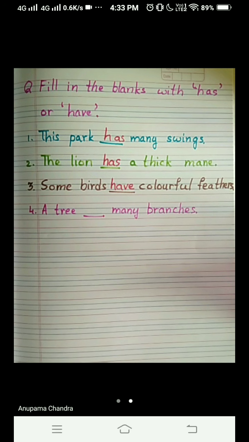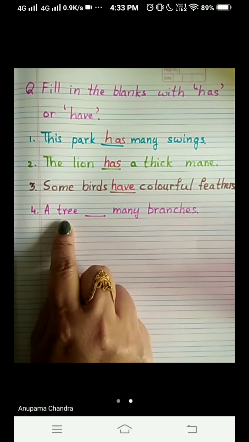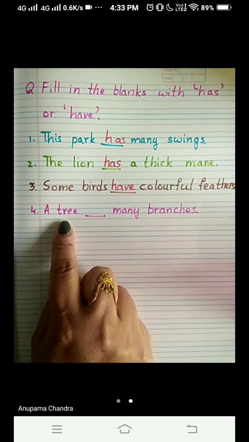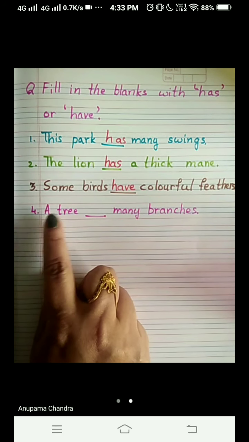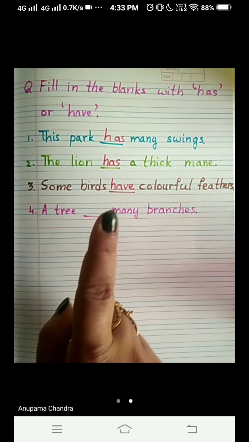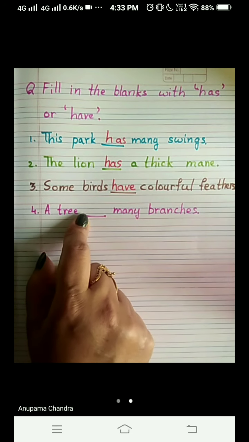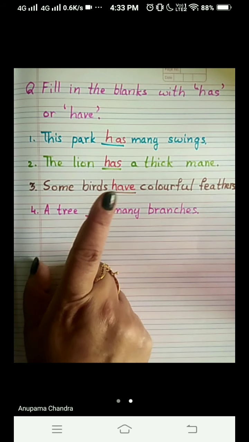So now what is the subject here? Tree. Our subject is tree. We are talking about tree in this sentence. A tree. How many trees are there? A tree. And what do you mean by a? Single. One. S is also not written. So a tree means one tree.